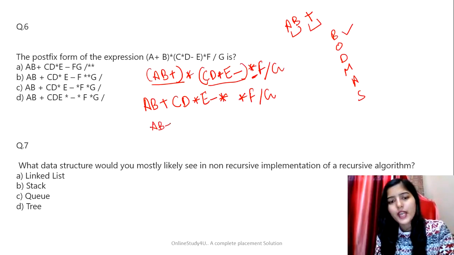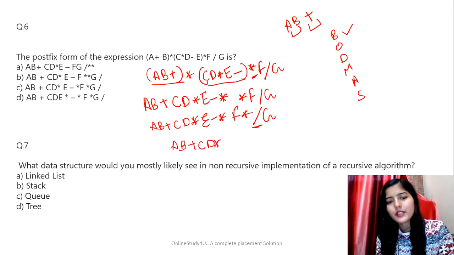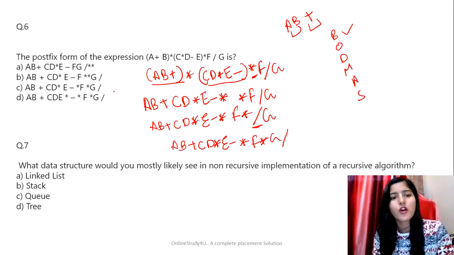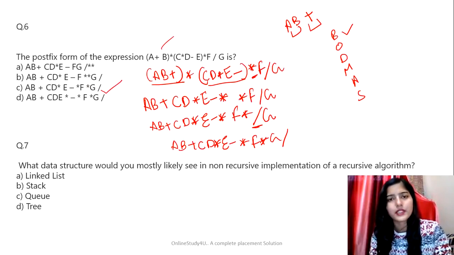So this is going to give us ab+cd*e-f*, then divided by g. Now this division is remaining. So this is going to give us ab+cd*e-f*g/. So this is the postfix form of the given expression, right? The infix expression was given to us and we had to determine the postfix one. So accordingly, the correct answer for this question is going to be option C, right? I hope you understood it now.